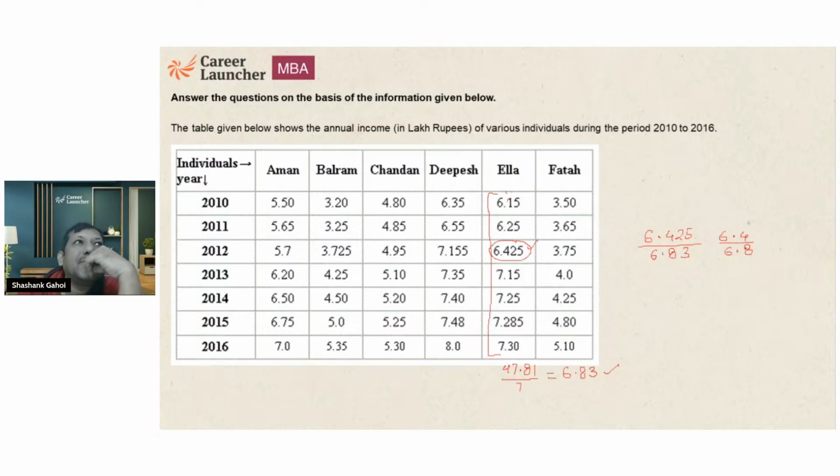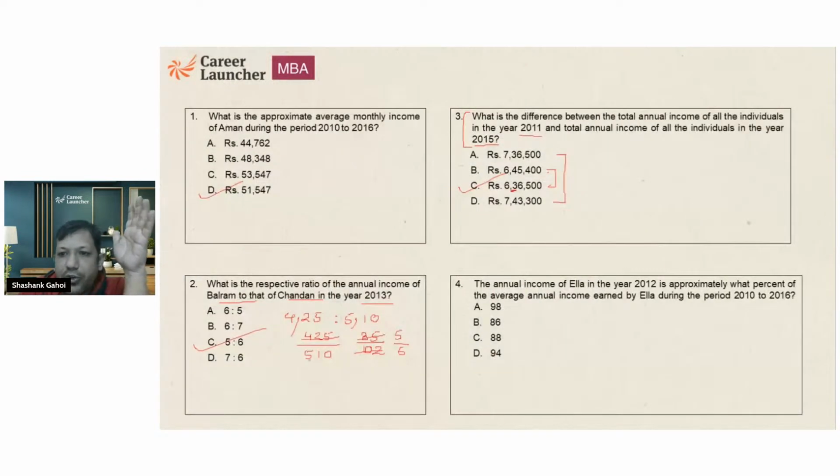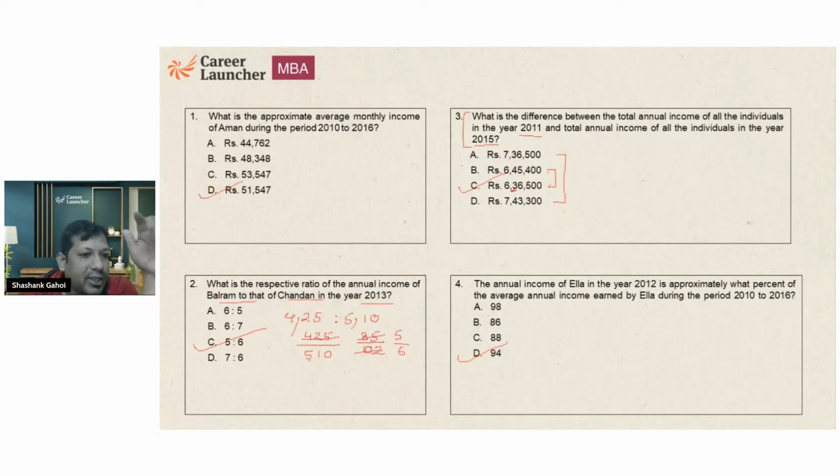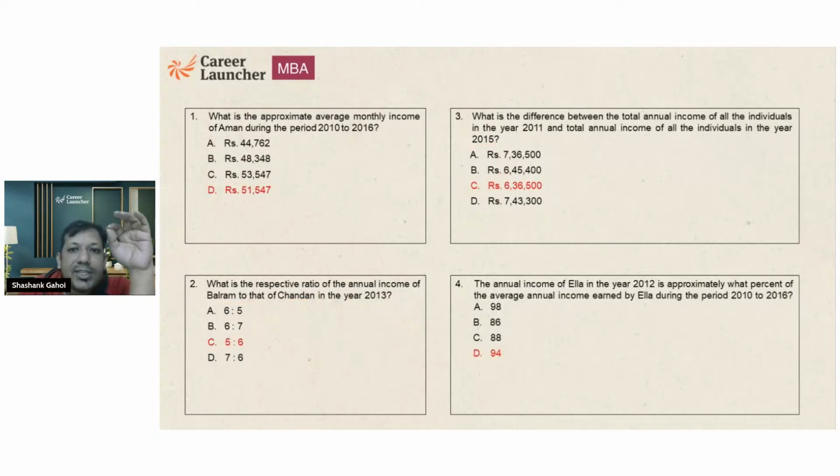That comes out to be 16 upon 17, which is going to be 94-ish. So 94-ish means that is going to be option D. So did we get our answer? Yes, that is going to be option D. Now let's check the answer with the approximation. That is going to be 6.36 and 94.